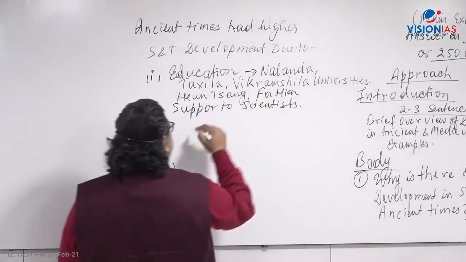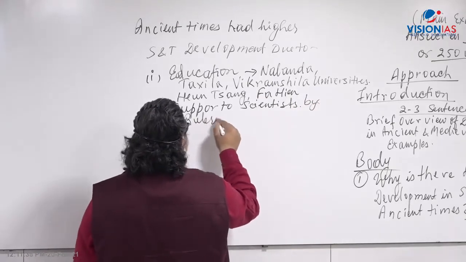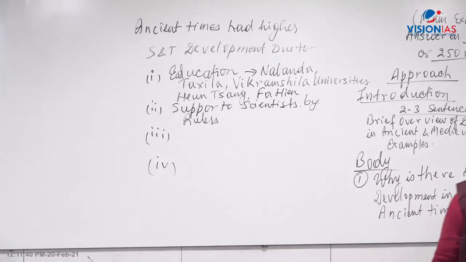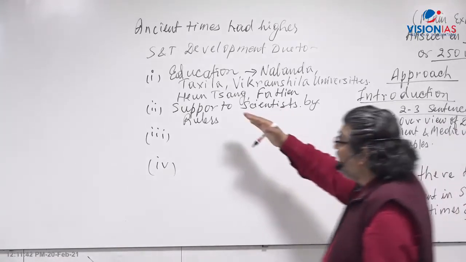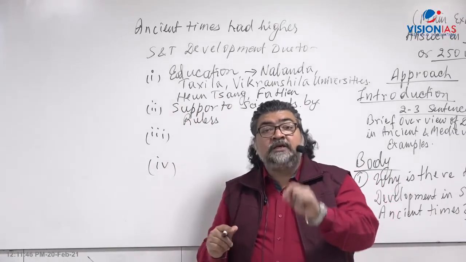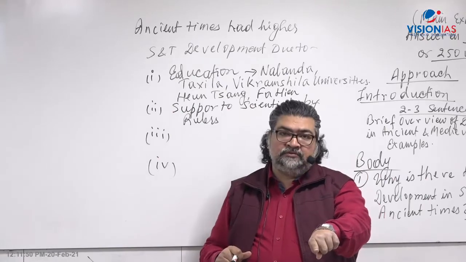And rulers of that time supported those scientists of that time, right? So you have to talk about the financial support or whatever support, encouragement, that was given not only in art and culture, but also in the field of science and technology, right?